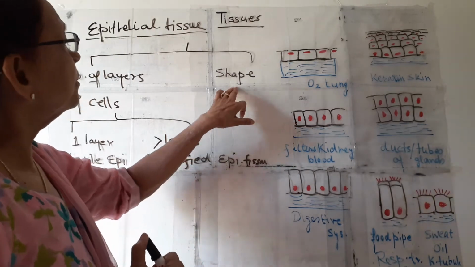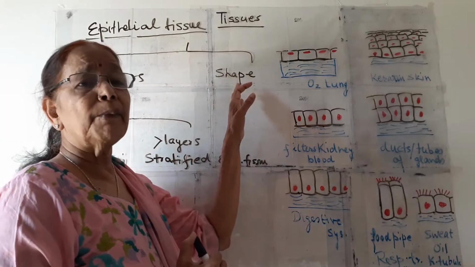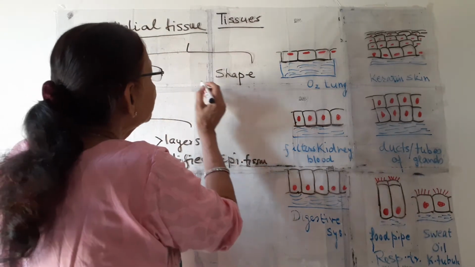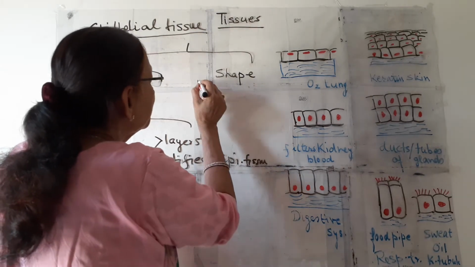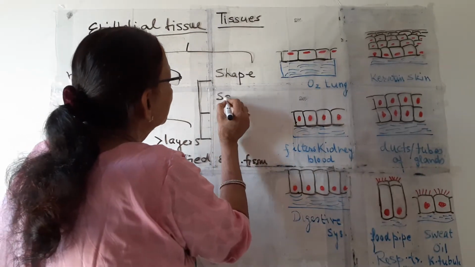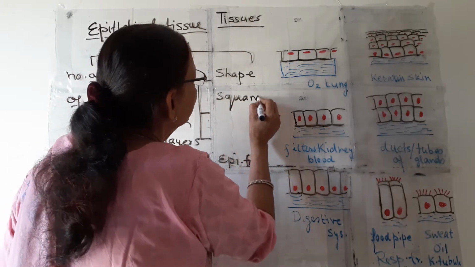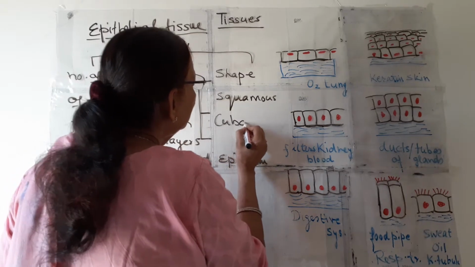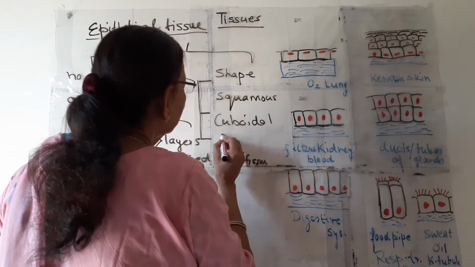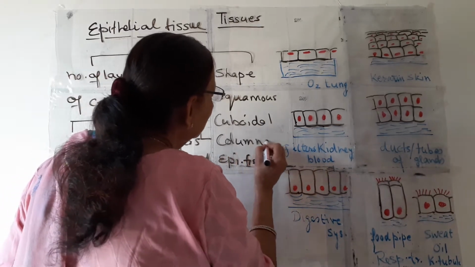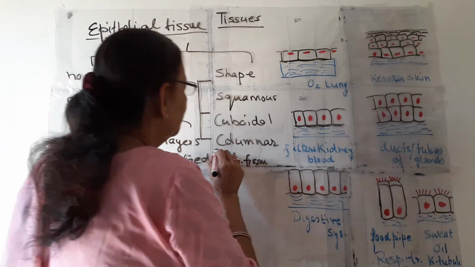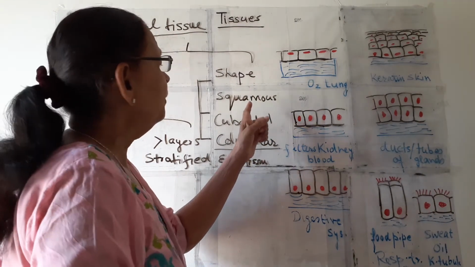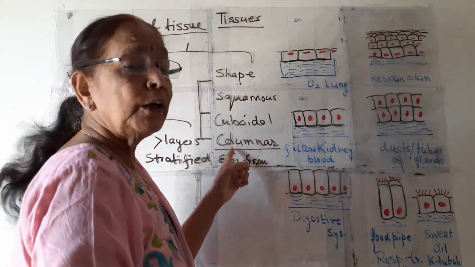The other classification of epithelial tissue depends upon the shape of the cells. So we have three types of tissues depending upon the shape of the cells. The first is known as squamous epithelial tissue. Second is known as cuboidal epithelial tissue. And third is known as columnar epithelial tissue. So depending upon the shape of the cells, the tissue can be divided into squamous, cuboidal and columnar.